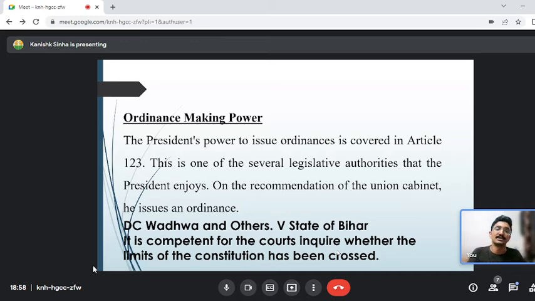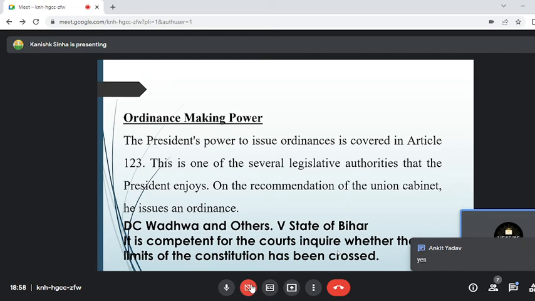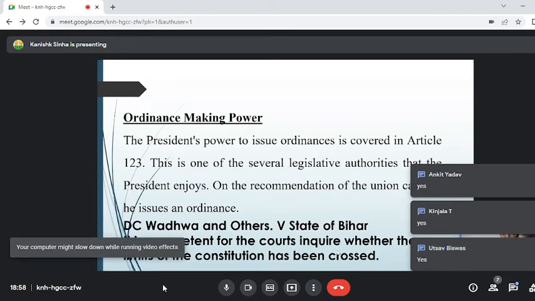So this is the ordinance making power of the president. It is very important for you to know what the ordinance making power of the president is, when it can be introduced, within what time it has to be passed by both houses of the parliament, and whether it is subject to judicial review or not. I hope it is clear till this point, everyone, guys. Okay, good. Next slide.